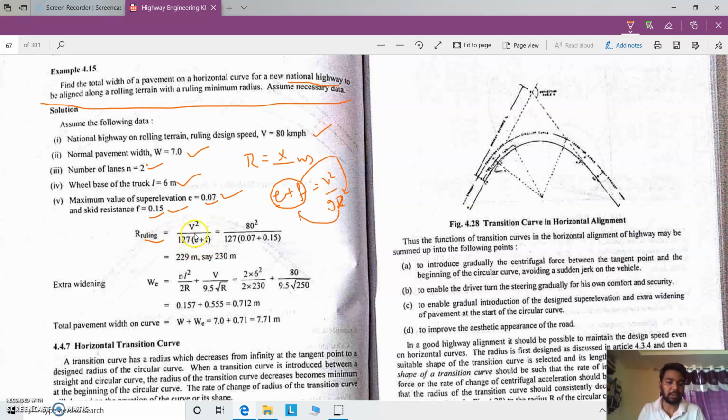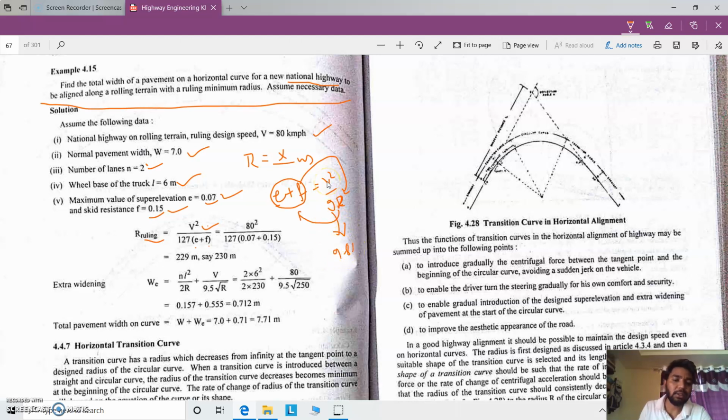But here in this equation they have considered V in kmph. If you consider V in meters per second, it will be R equal to V square by G into the bracket E plus F, and E will be 0.07 and F is 0.15. Once you substitute, E plus F is multiplied with G, which is 9.81, right?